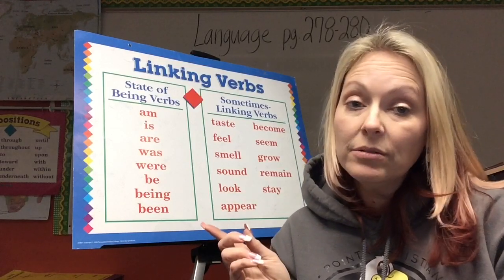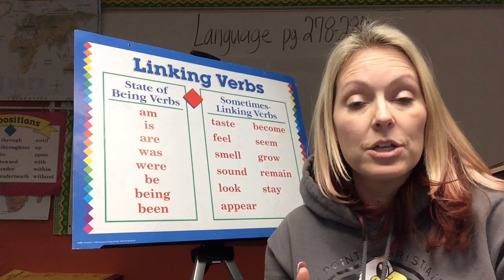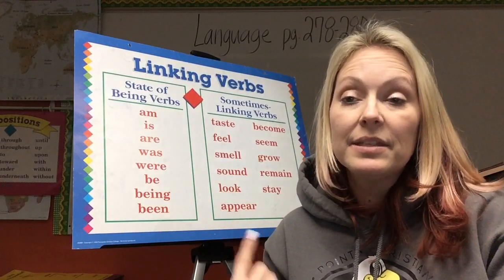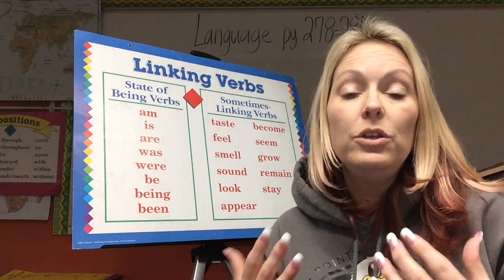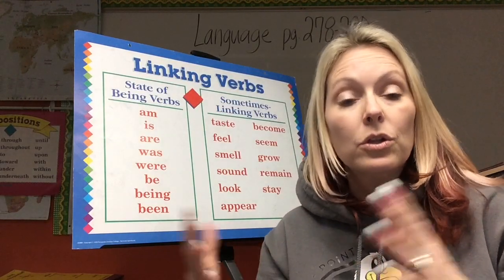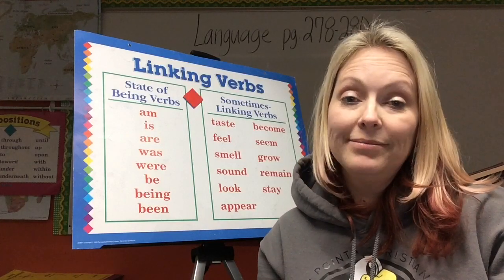Sometimes they're linking and sometimes they show action. But you've got to memorize these, and then you'll be able to figure out how they work in the sentence so that you can learn if they're linking or not.